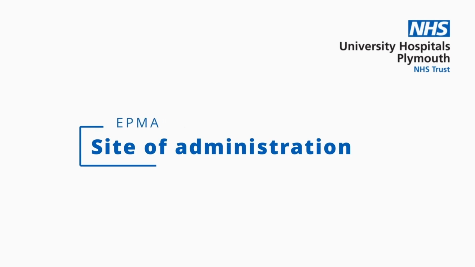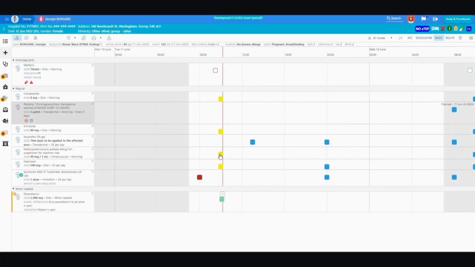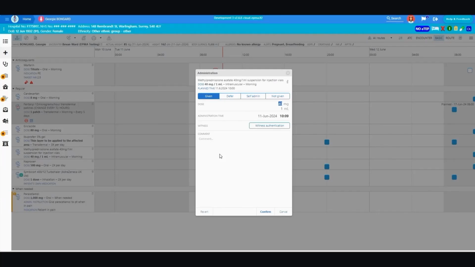You will now be able to select a site of administration from the drop-down menu in the administration window for prescriptions with intravenous and intramuscular routes of administration. When the administration is being recorded, you can see the last recorded site of administration, as well as information about the administration site in administration details.